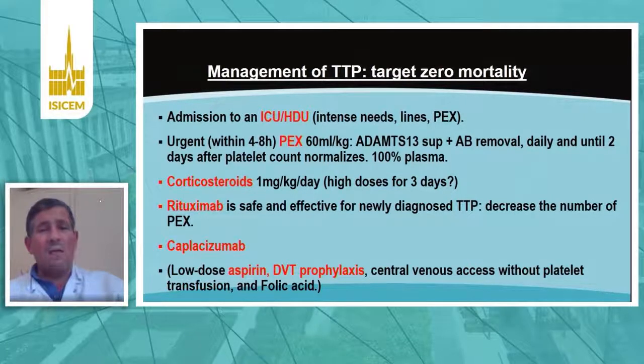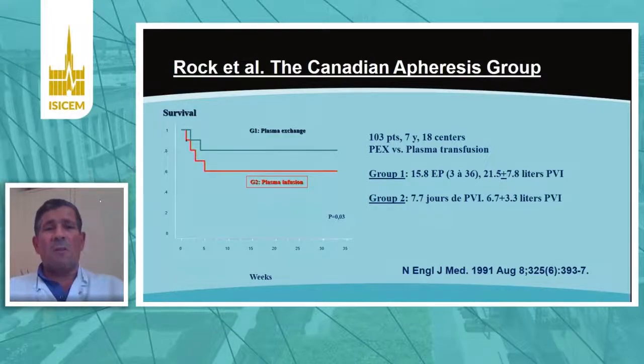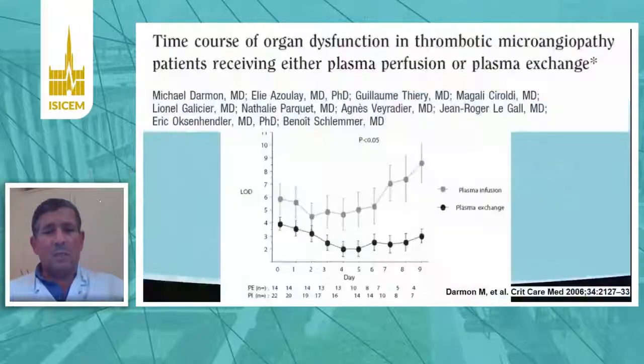As you can see here, the level of evidence for plasma exchange is very high, with a randomized controlled trial published by the Canadian Apheresis Group in 1991, showing a benefit in terms of increased survival in patients receiving plasma exchange as compared to patients receiving infusion of plasma. Moreover, when we are dealing with ICU patients, you can see that the evolution of organ dysfunction is more favorable in the group receiving plasma exchange than in the group receiving plasma infusion.